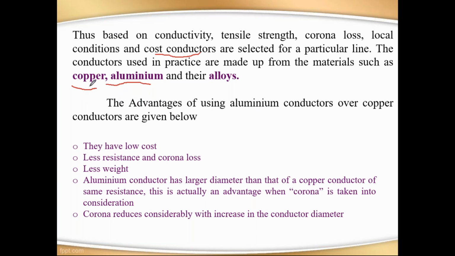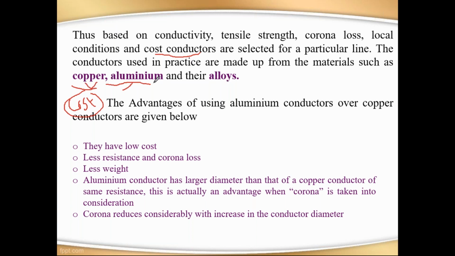We have different types of conductors having more electrical conductivity, but in the part of cost, they are more when compared to copper and aluminum. That's why cost is a major problem in a power system, right? So that's why they are using copper and aluminum and their alloys.